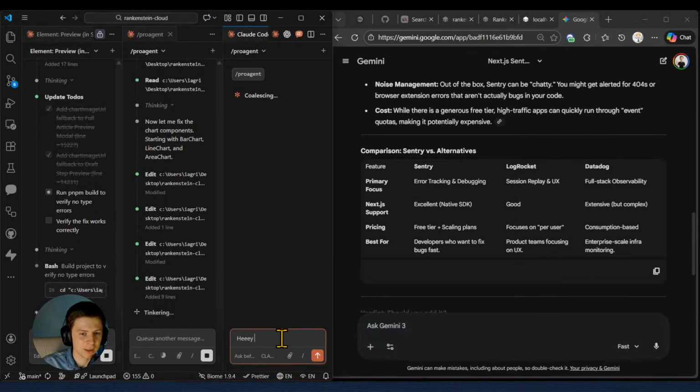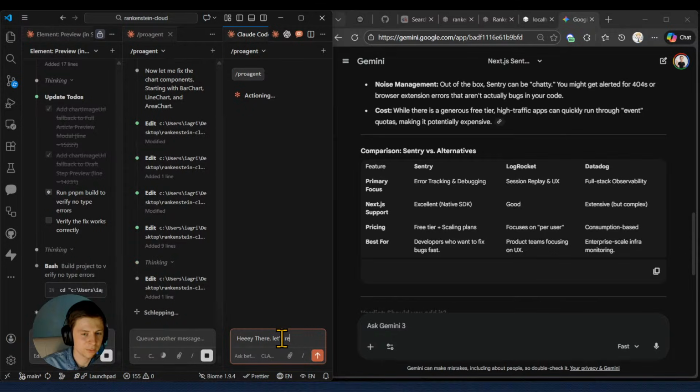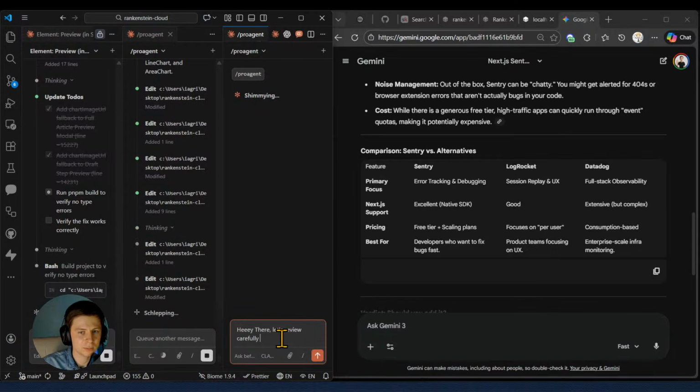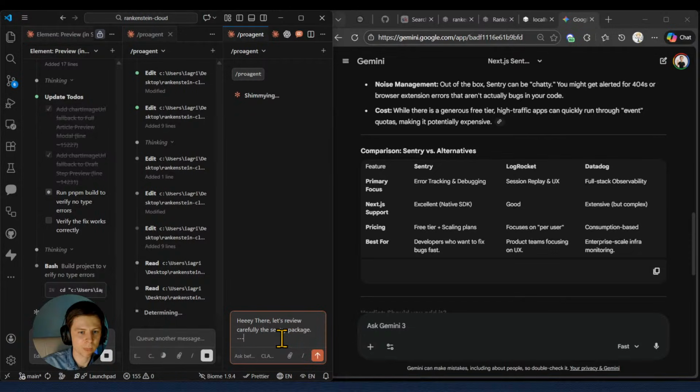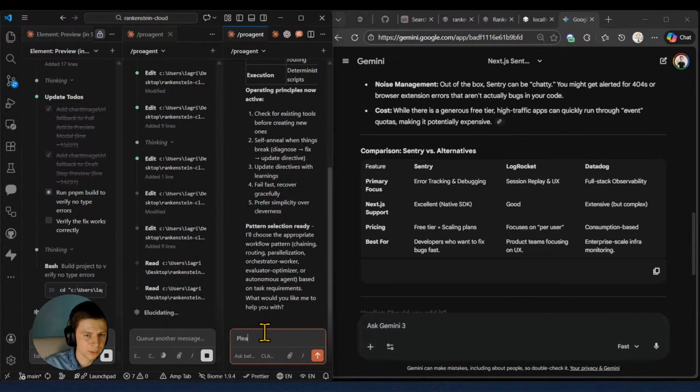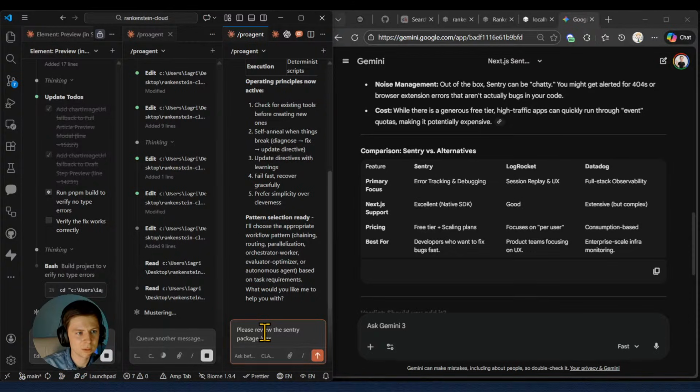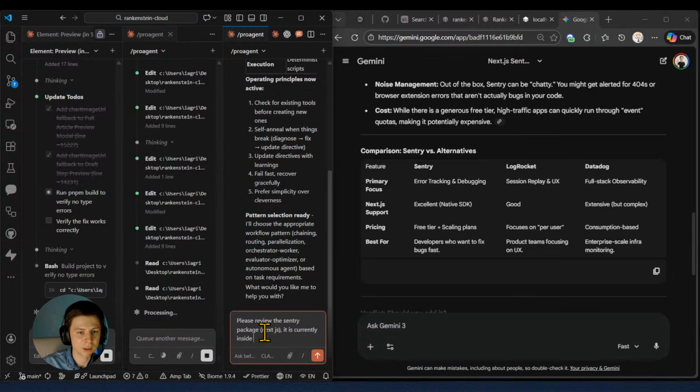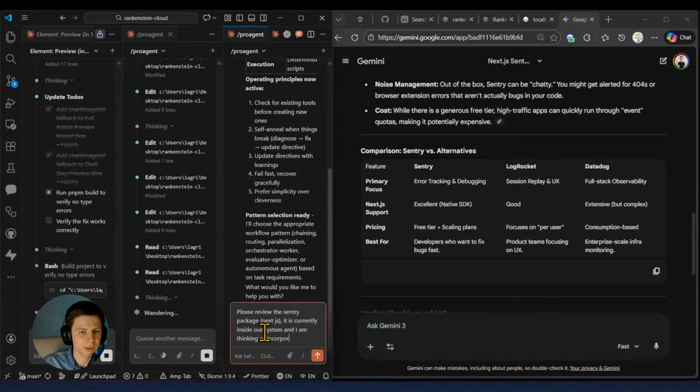So, hey there. Let's review carefully the Sentry package. This was provided by the previous agent. Oh shoot, where did it disappear? Did I miss it? Damn it. Please review the Sentry package. Yep, Next.js. It is currently inside our system, and I am thinking of incorporating it.